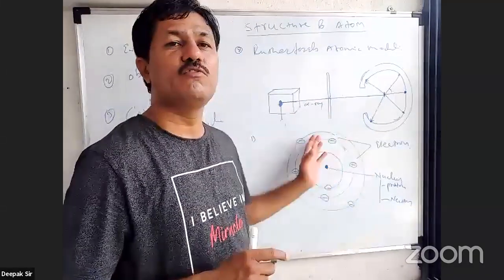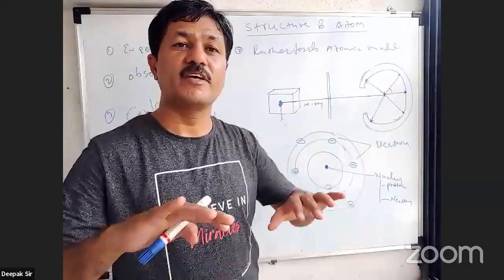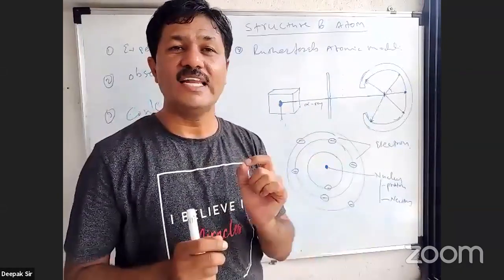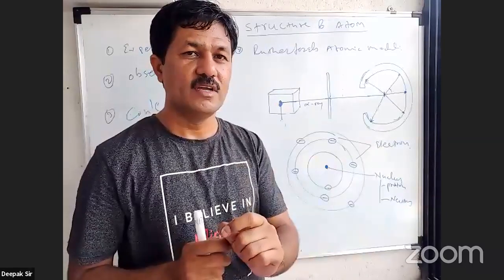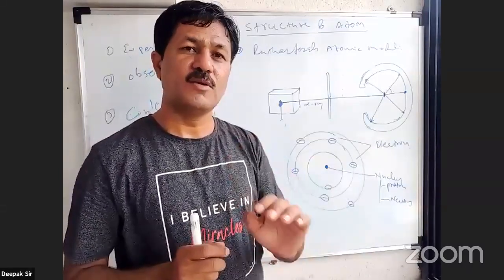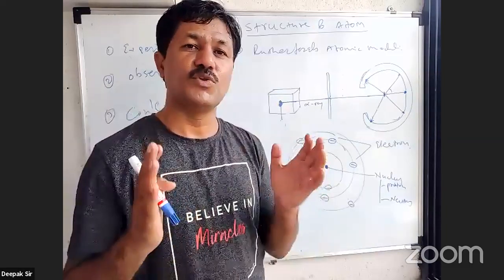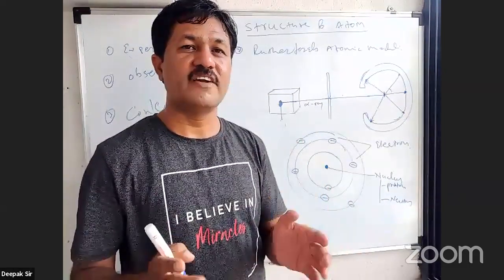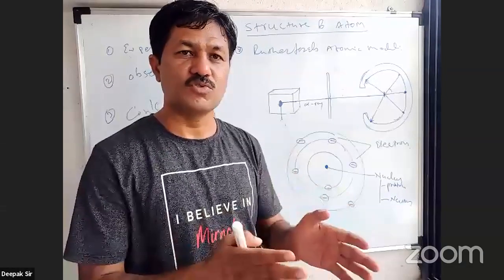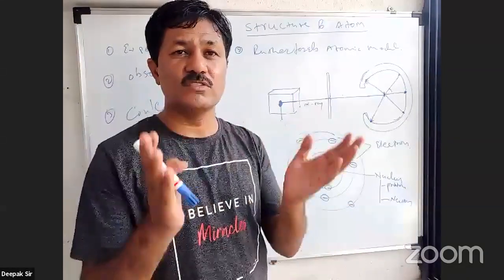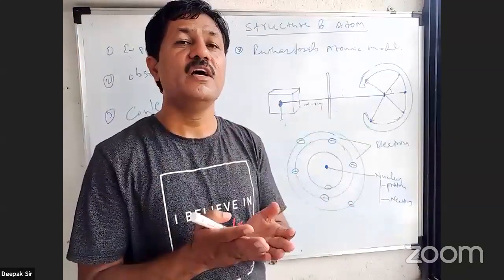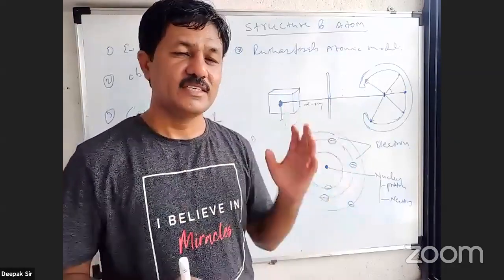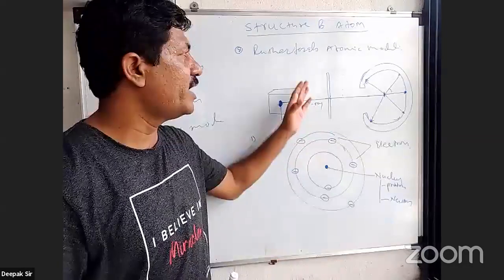So according to Rutherford's atomic model, the structure of the atom is spherical. Atom consists of a centrally situated, highly dense area known as the nucleus. Protons and neutrons are present in the nucleus and they're also known as nucleons. Whereas the total mass of the atom is concentrated at the nucleus because of protons and neutrons. And electrons, which are negatively charged particles, revolve around the nucleus. This is the structure which is put forth by Rutherford.